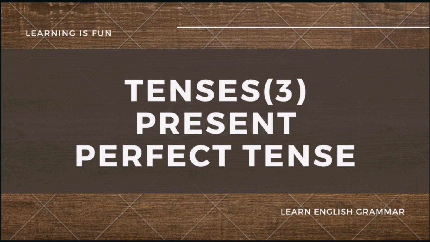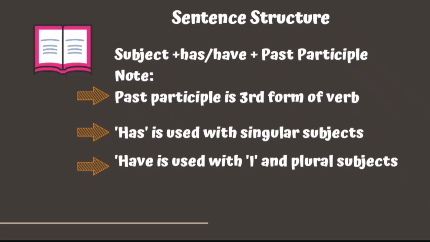Let us study the third tense, that is present perfect tense. As the name suggests, this tense has two parts, present and perfect. When we say perfect, it means that the action is complete. In present perfect tense, we talk about actions which started in the past time, but it has its consequences in present as well.